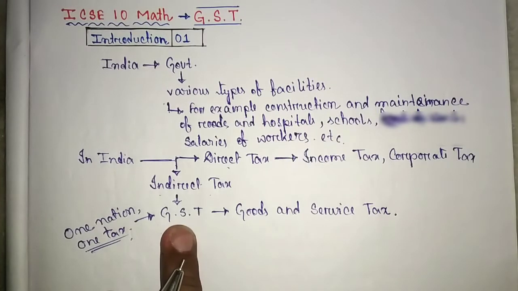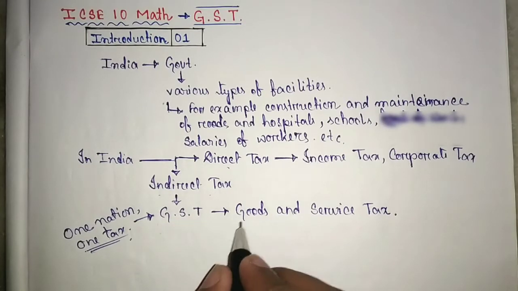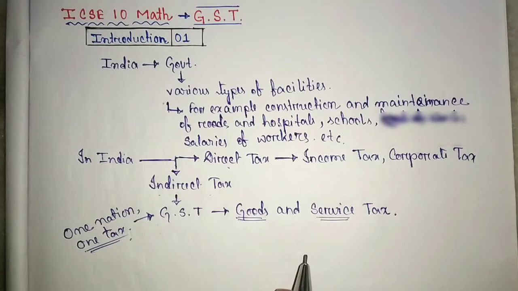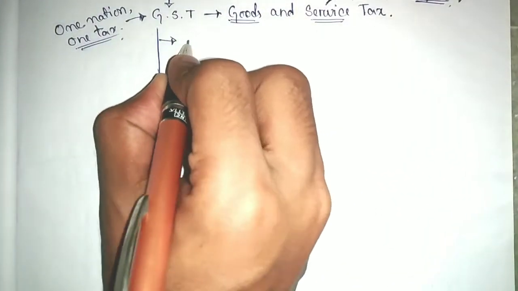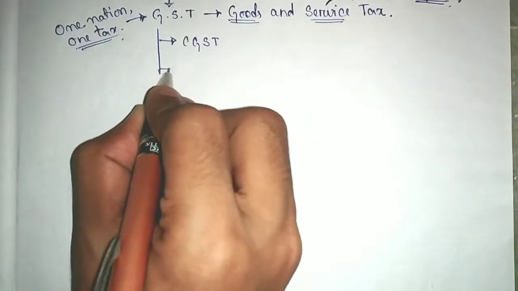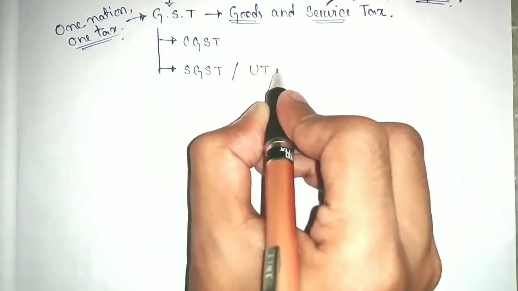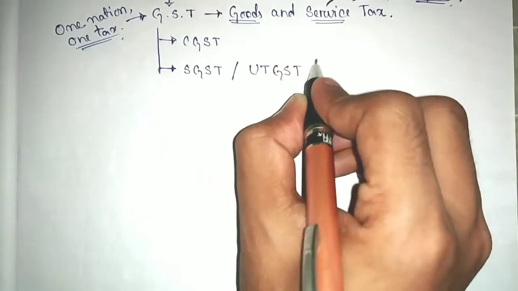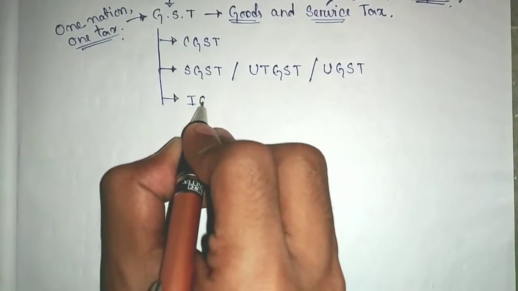So GST is an indirect tax, and now we do not pay the individual taxes. We pay only one tax, that is Goods and Services Tax. That means if we buy or sell some goods, then we have to pay the tax, and also if we take a service. Now there are three types of GST. Number one, CGST. Number two, SGST or UTGST, or you can say UGST. And the third one is IGST.